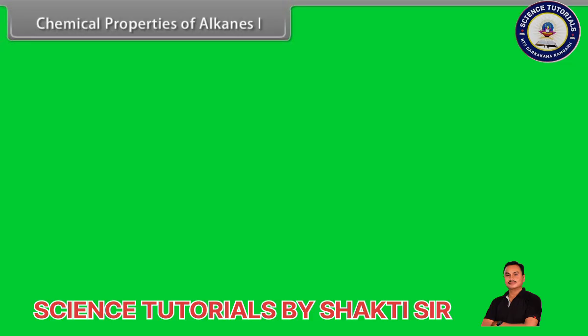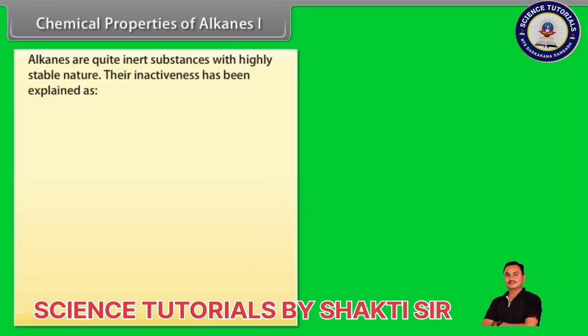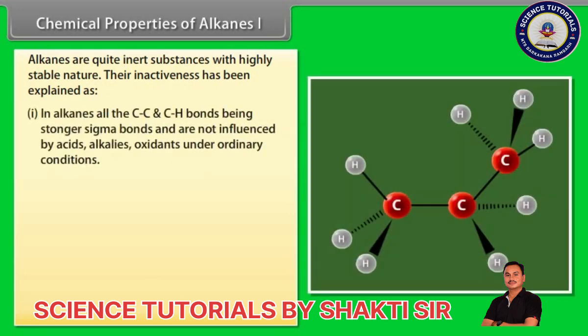Chemical properties of alkanes, Part 1. Alkanes are quite inert substances with a highly stable nature. Their inactiveness has been explained as follows. Number 1. In alkanes, all the carbon-carbon and carbon-hydrogen bonds are strong sigma bonds and are not influenced by acids, alkalis, or oxidants under ordinary conditions.